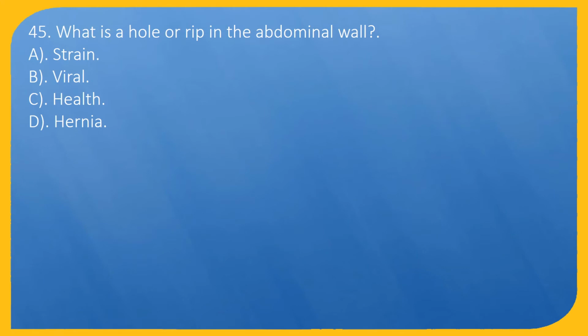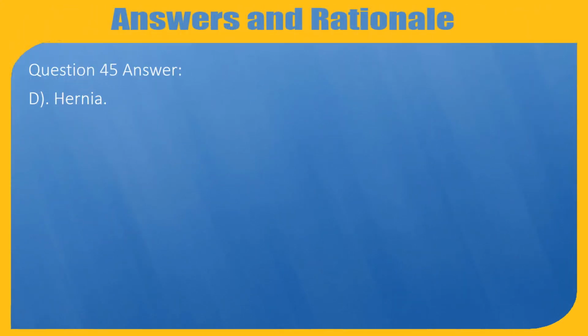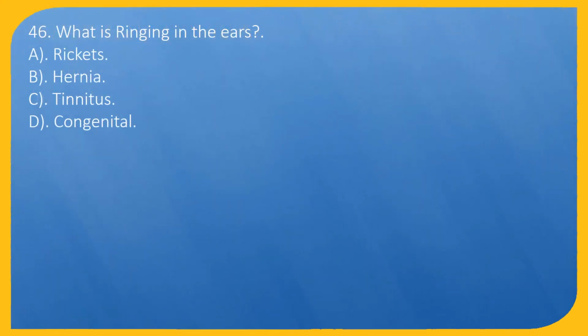Question 45. What is a hole or rip in the abdominal wall? A. Strain. B. Viral. C. Health. D. Hernia. Question 45. Answer: D. Hernia. Question 46. What is ringing in the ears? A. Rickets. B. Hernia. C. Tinnitus.